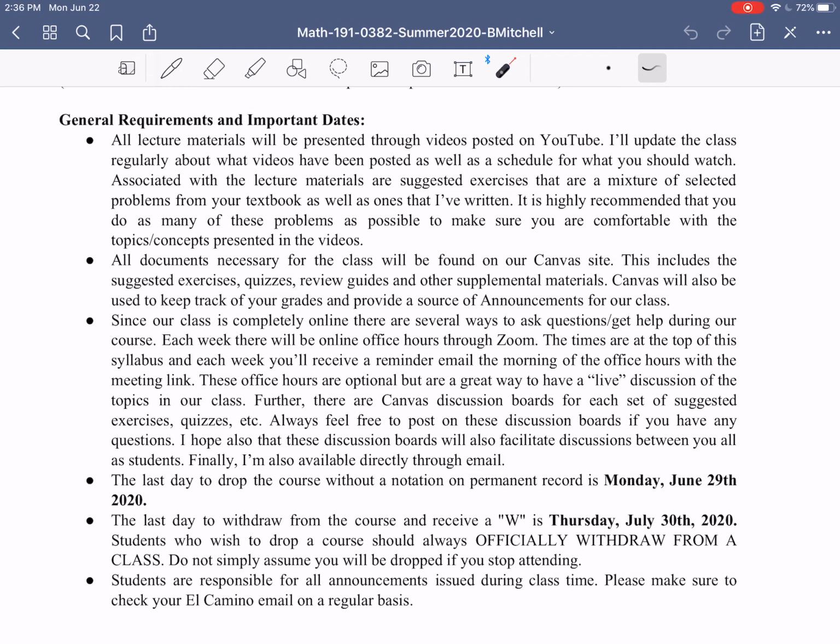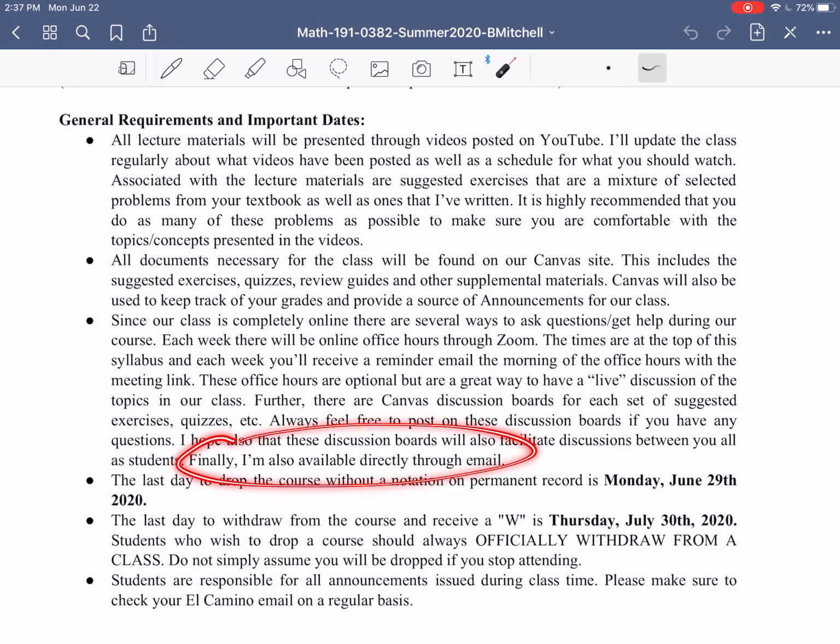That's a great way for you guys to discuss back and forth so that you have an easy way of communicating. I will also hop onto those discussion boards and answer questions, but I really also hope that they facilitate discussions between all of you. If we were in person, there would be opportunities for you guys to work problems together, to go up on the whiteboards, and get those opportunities to work with each other. We can't do that as much because everything's online here, but those discussion boards are our best estimate of it.